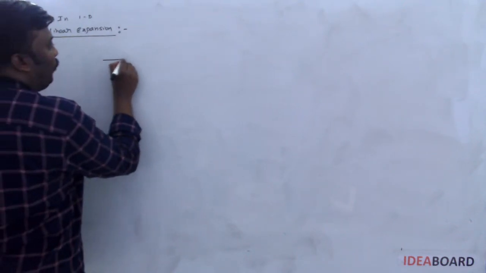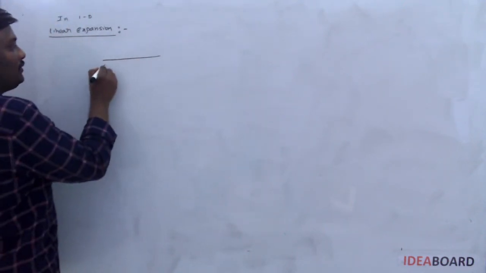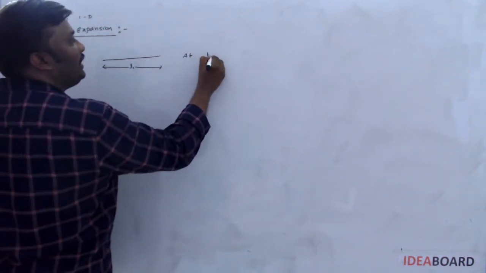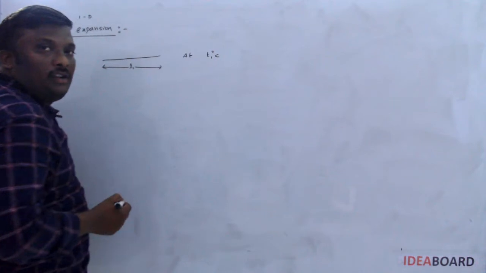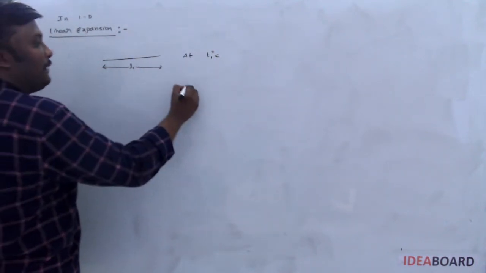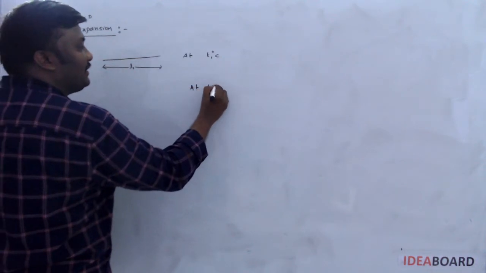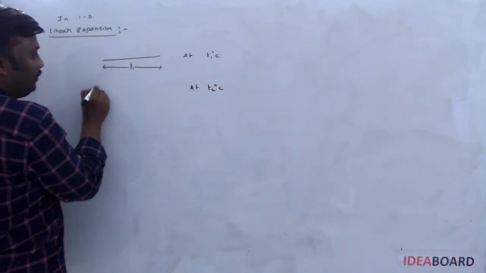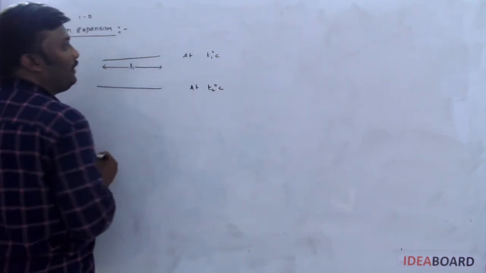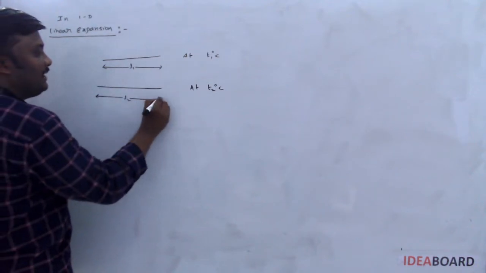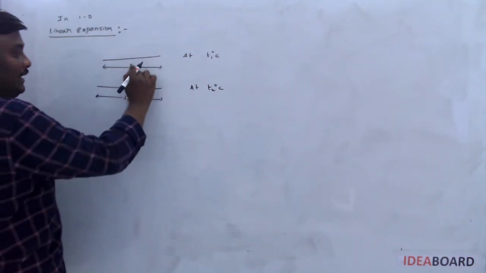To understand linear expansion, I am considering one wire whose length is taken as L1 at a certain temperature T1 degree Celsius. If you want, you may take it at 0 degree Celsius. Now the temperature of the wire is increased up to T2 degree Celsius. A metallic wire's length always increases, so this new length I consider as L2. So this is L1 and this is L2.